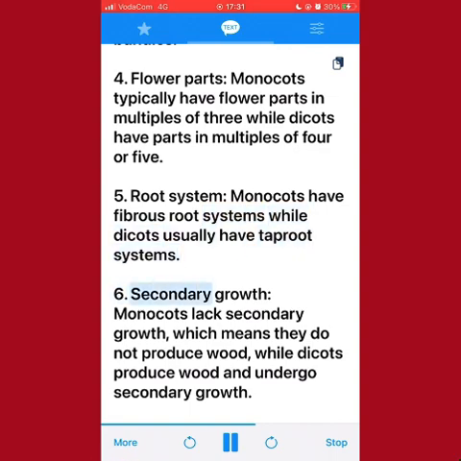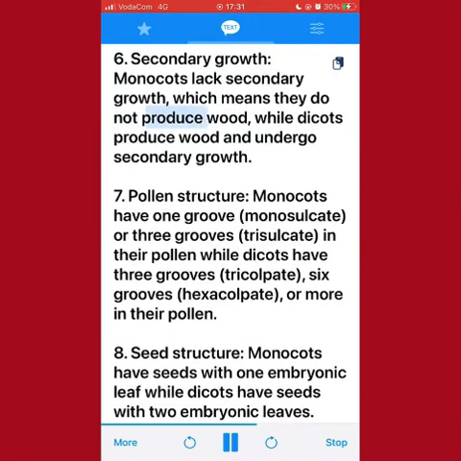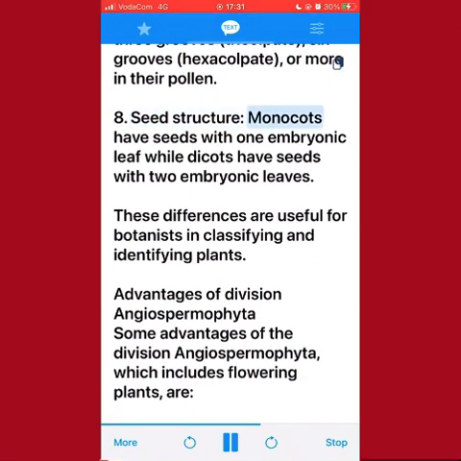6. Secondary growth. Monocots lack secondary growth, which means they do not produce wood, while dicots produce wood and undergo secondary growth. 7. Pollen structure. Monocots have one groove, monocolpate, or 3 grooves, trichotomocolpate, in their pollen while dicots have 3 grooves, tricolpate, 6 grooves, hexacolpate, or more in their pollen. 8. Seed structure. Monocots have seeds with one embryonic leaf while dicots have seeds with two embryonic leaves. These differences are useful for botanists in classifying and identifying plants.